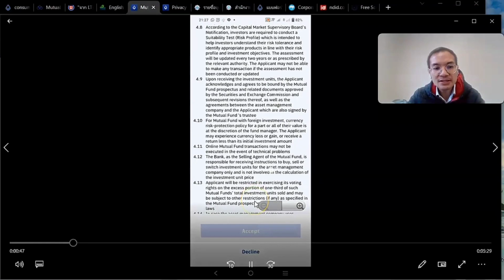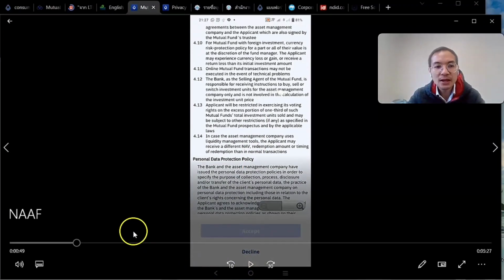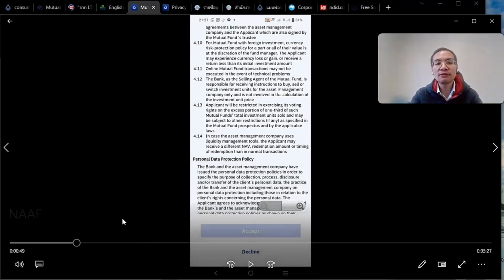4.13 says that there's a limit on voting rights: in excess of holding more than 1/3 of the total investment of the fund, your voting rights will be capped as well.